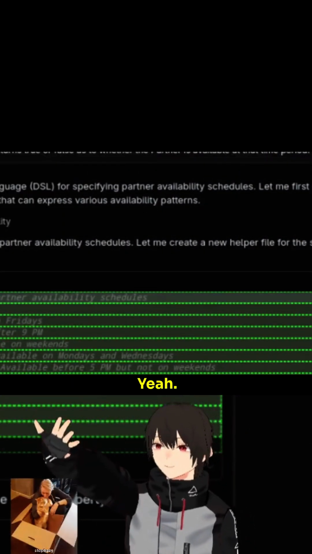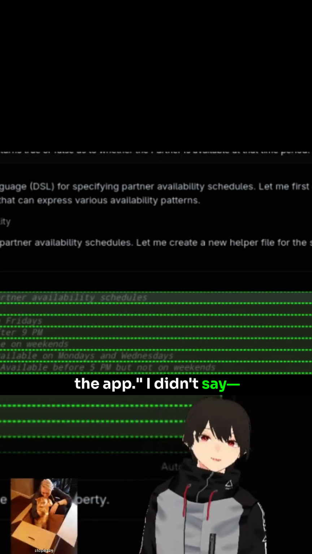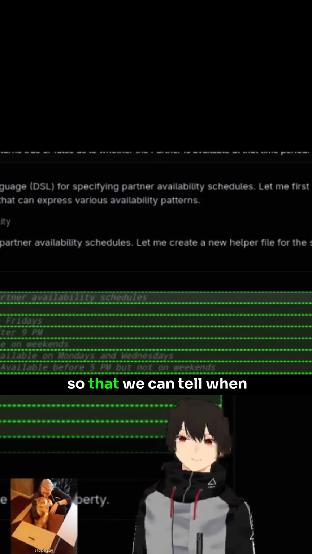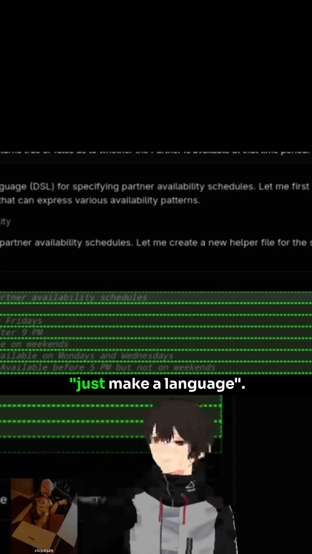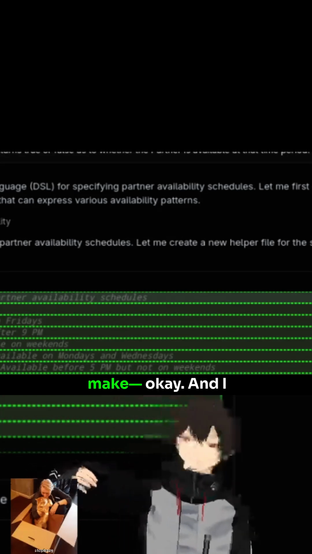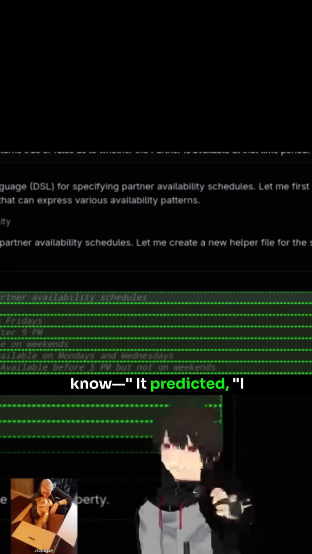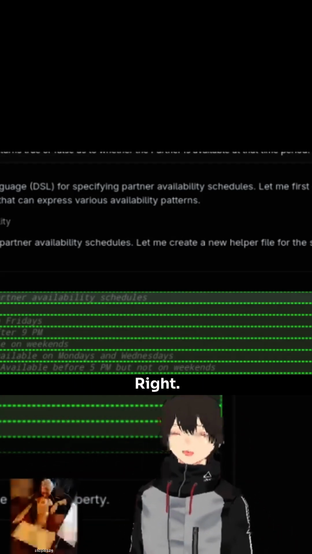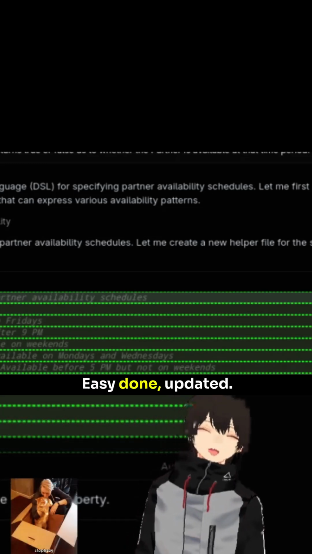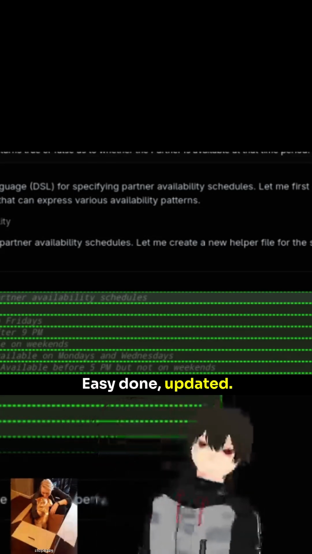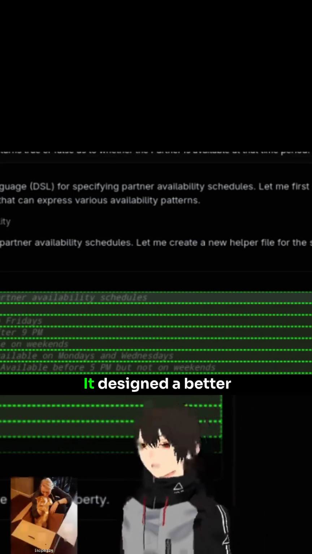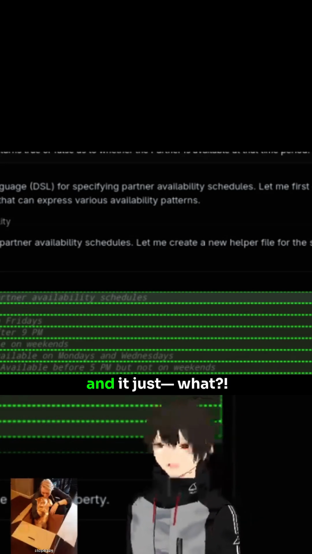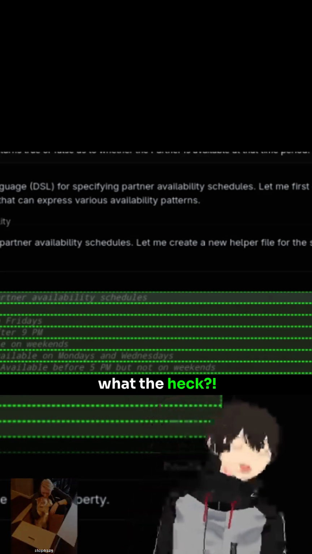Like I didn't say update the app. I didn't say we're going to use this so that we can tell when we can schedule. No, I just said make a language. And it's like, oh, you want to make it? Okay. And it predicted, it's like, I know what you're going to use the language for, so let me just do that for you automatically. Easy, done. Updated. Better than you would have. Design a better language and then put it in, and it's just, what the heck?